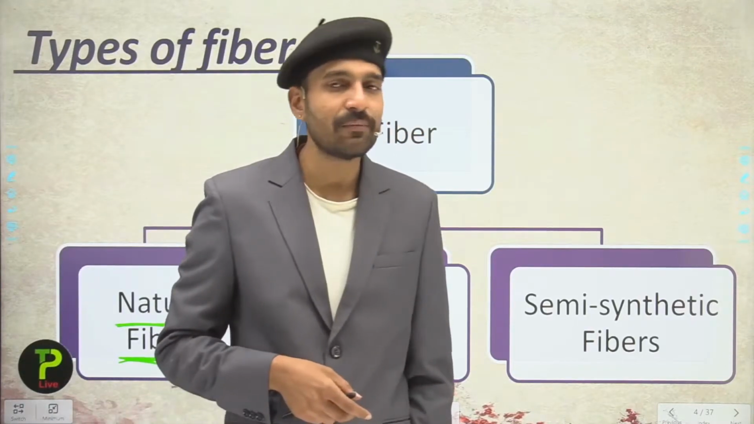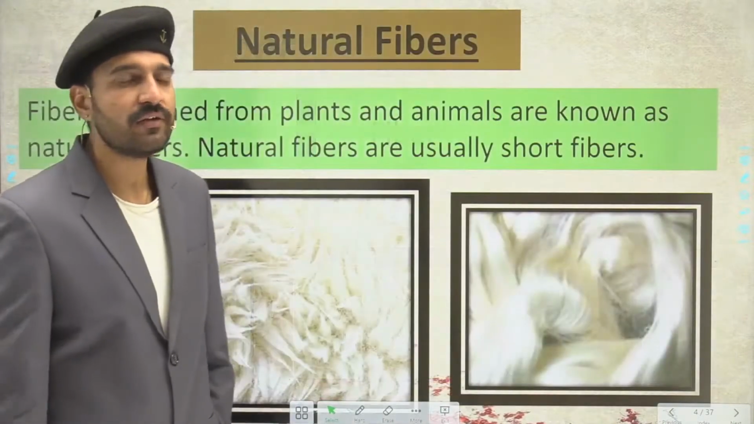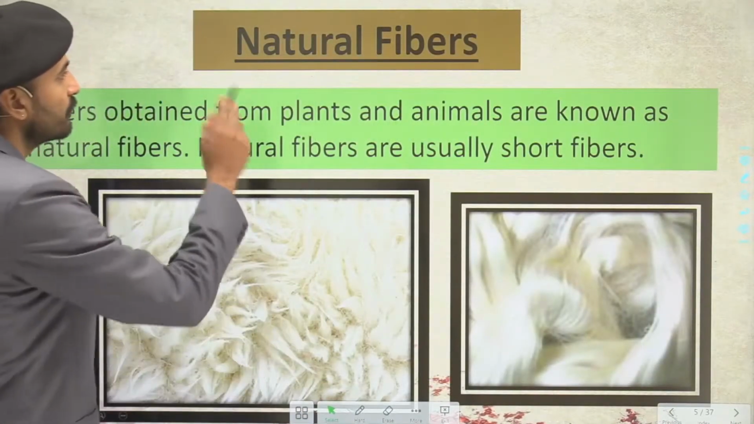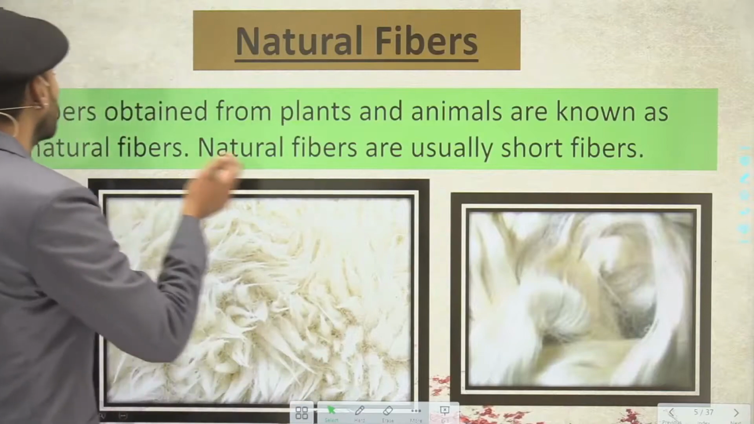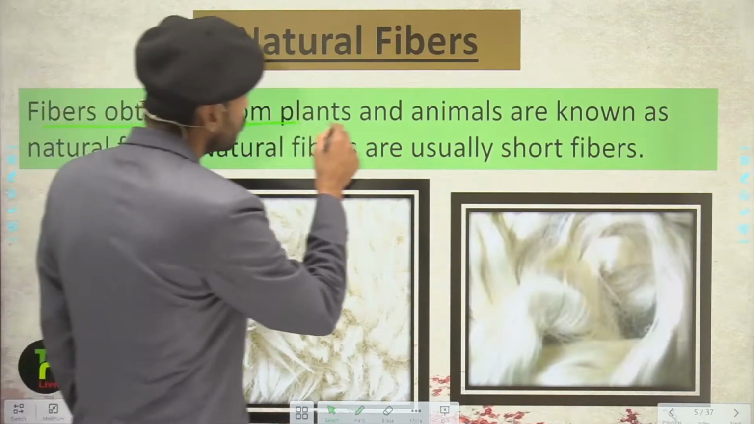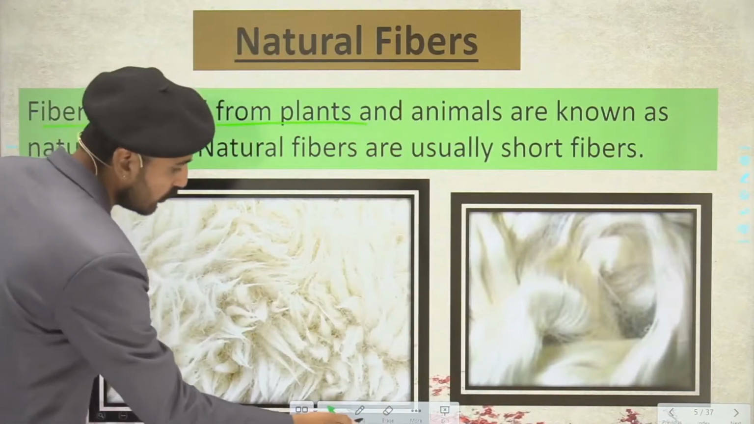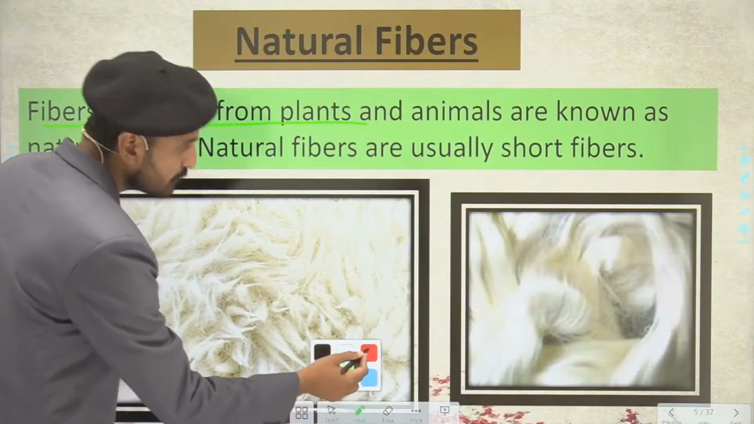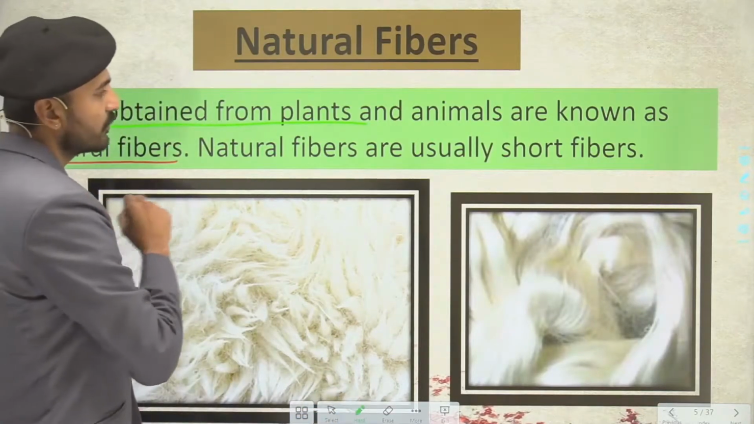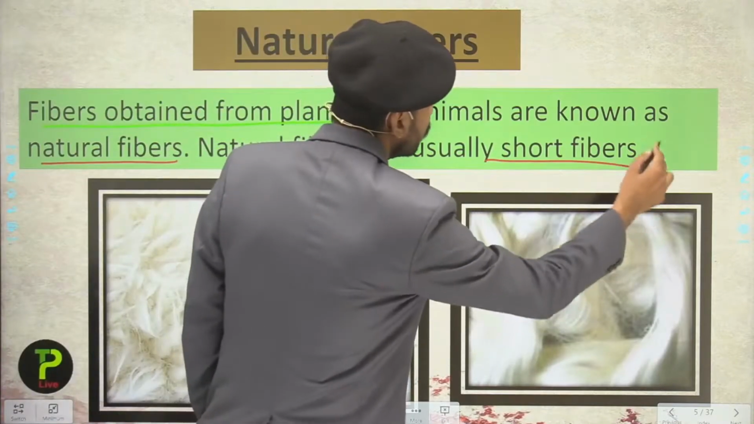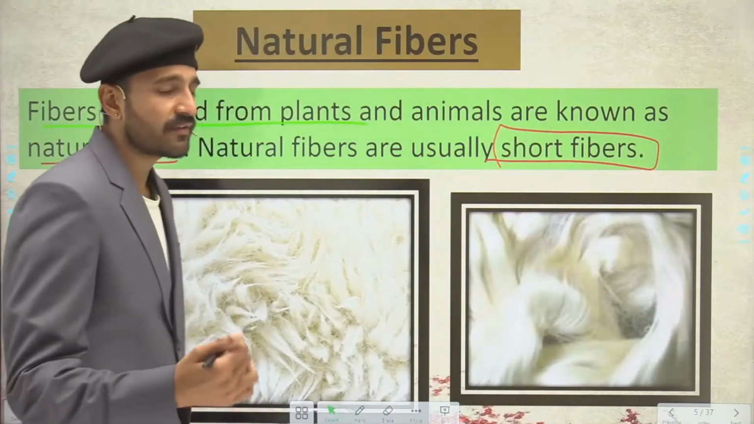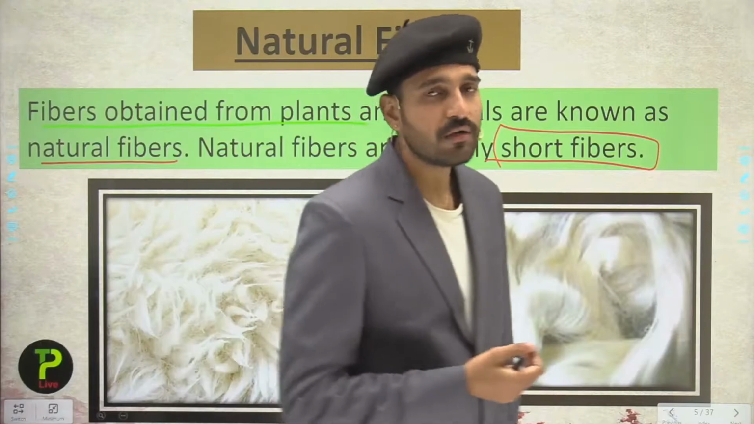So we have what? The semi-synthetic fibers. So now students, let us first start with the natural fibers. So talking about the natural fibers, students, the fibers obtained from the plants and the animals are known as what? This is simply known as the natural fibers. So natural fibers are usually what? They are usually the short fibers, except for the silk, because it is a very long fiber.